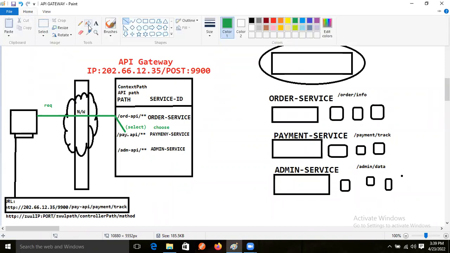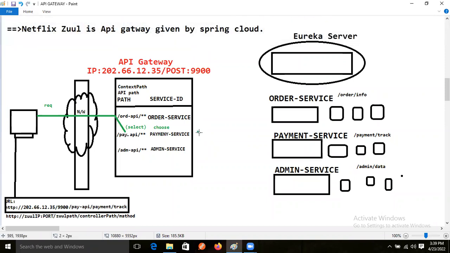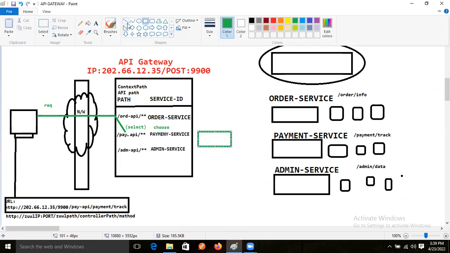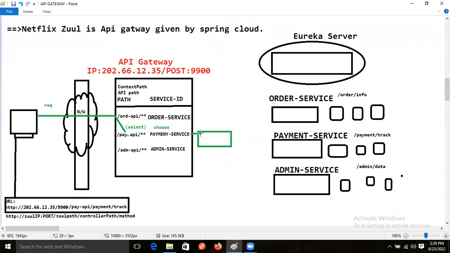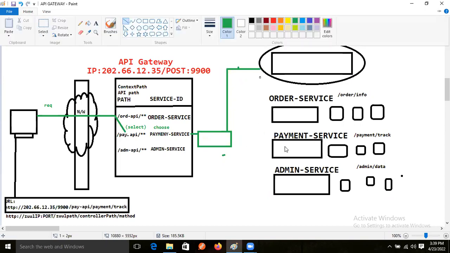After choosing the payment service, our application will generate a proxy. Proxy is nothing but what, guys? Load balancer. So after then what will happen? Then this request will come to whom? Eureka server, right?